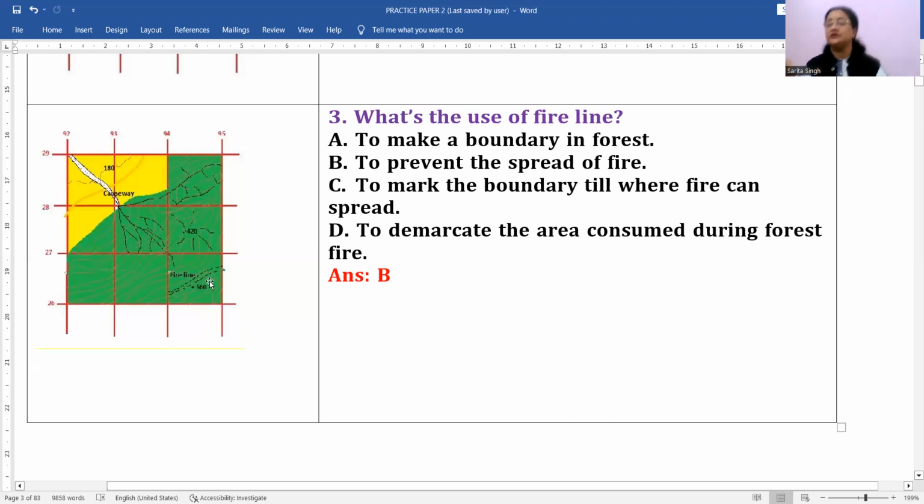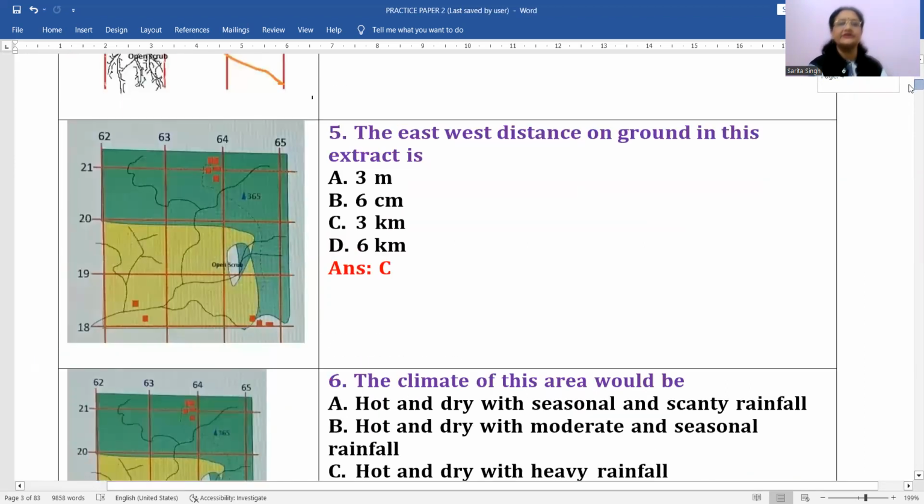तो यहाँ पर इसका पर्पस क्या है, to keep the fire, by chance if any such incident happens, always to keep fire on one part of it only, right, to stop the spread of fire. This is the purpose. अब यहाँ पर आप देखो कौन सा ऑप्शन यहाँ पर वर्क करेगा, B is the correct option for this, right. Now come to next one. Next question is